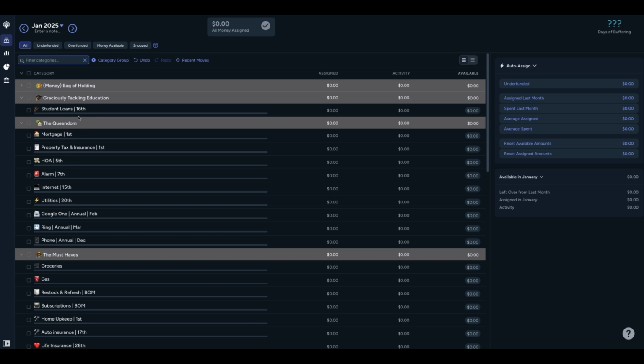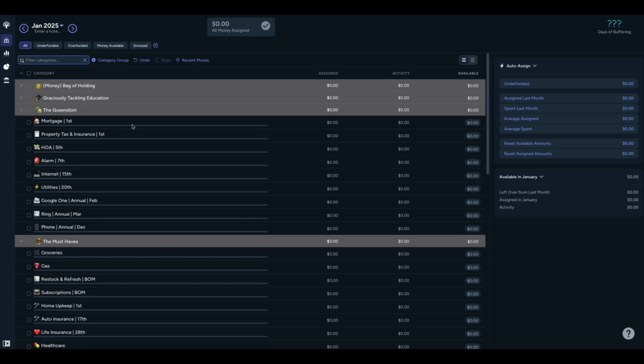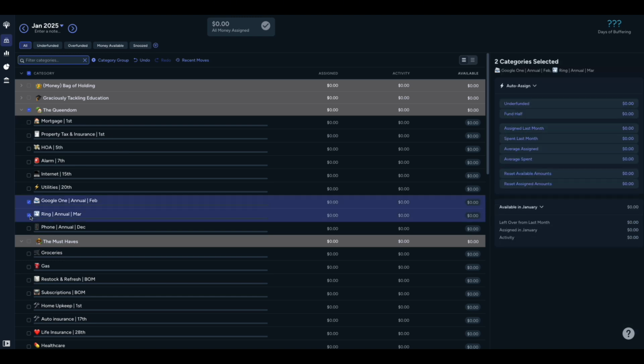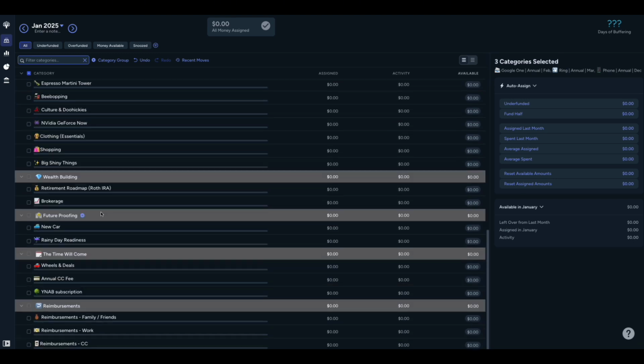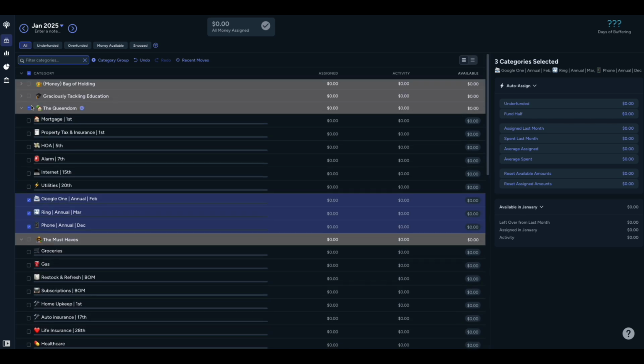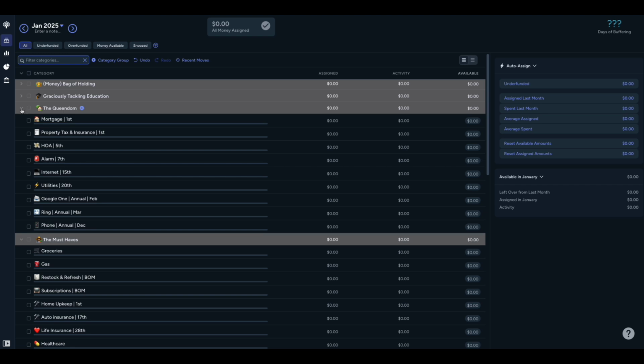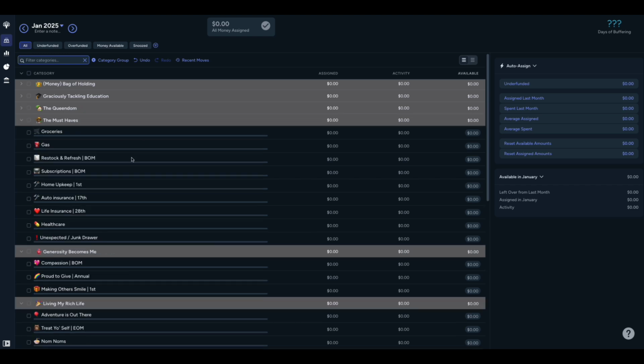So this is just showing you, I've gone through and put in all of the subcategories or the line items that fit in these category groups. I usually put what it is, a date if it's associated, either when I need to fund it or when the bill hits. And I'm still deciding if I should move these annual ones down to the time will come. But for now, I'm just going to leave them in my queendom because there are things associated with the house. So my must-haves, things like life insurance, healthcare, my unexpected junk drawer.